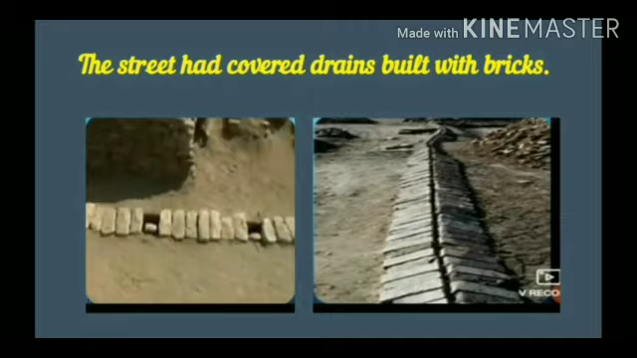The streets had covered drains built with brick. As a result, there was great sanitation. There was great concern about cleanliness and they were very hygienic. In the Harappan civilization, roads were broad and streets were also broad and laid in a grid pattern.